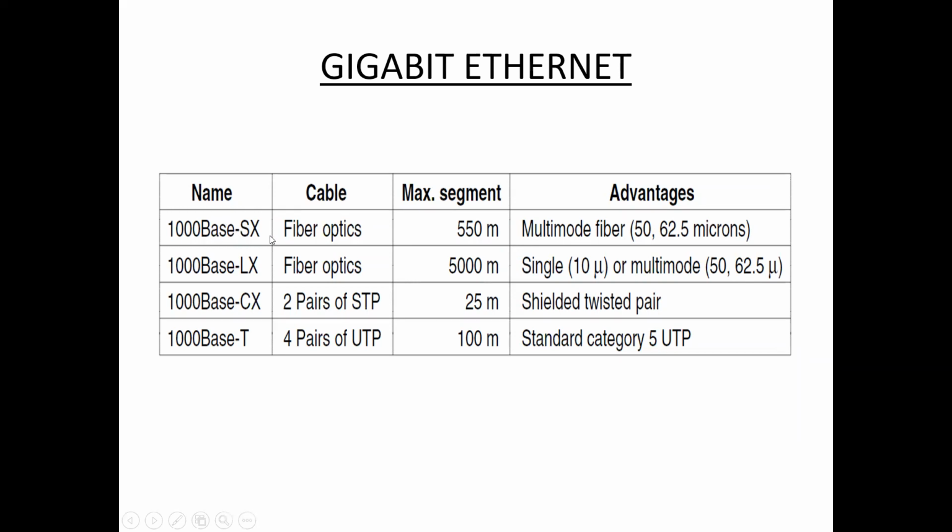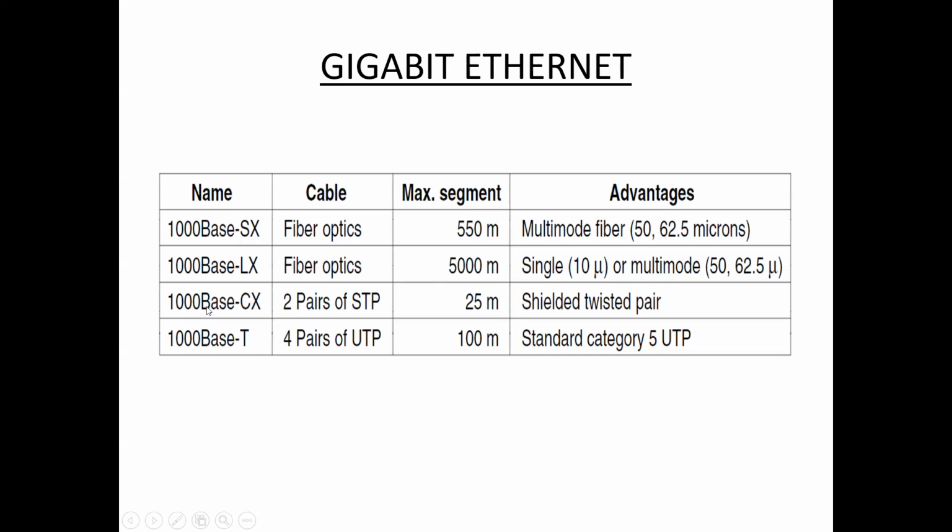1000 base SX cable is fiber optics, and the maximum segment length is 550 meters. The advantage is multi-mode fiber. And 1000 base LX is also fiber optic cable, and the maximum segment length is 5000 meters. The advantage is that it is used in single mode or multi-mode.